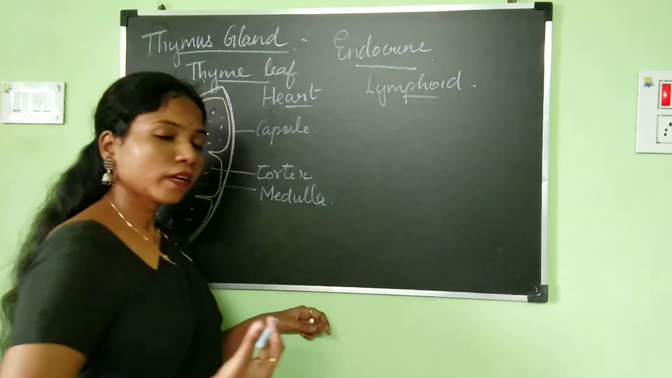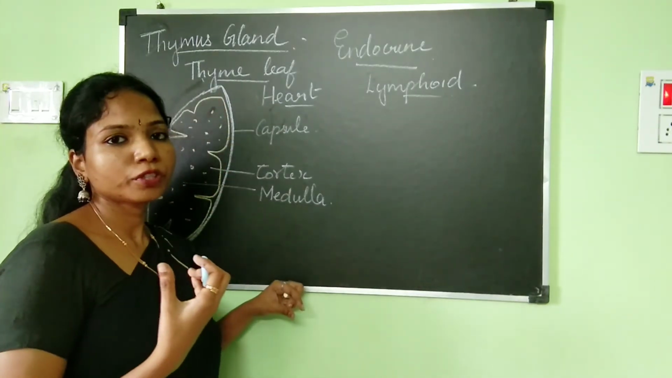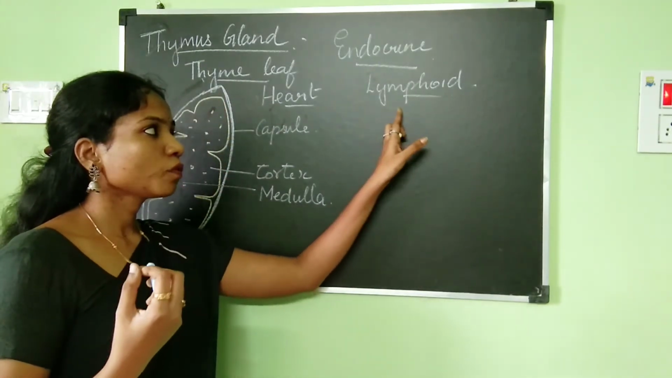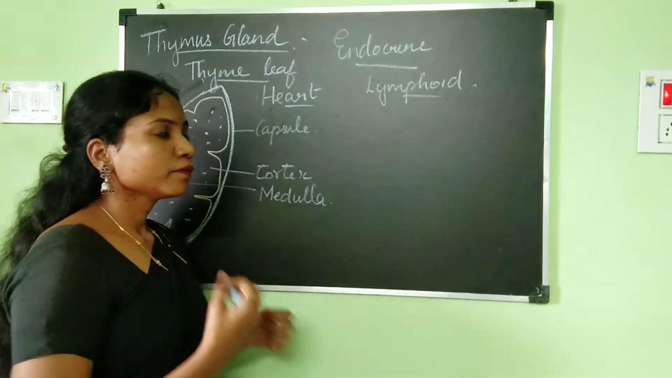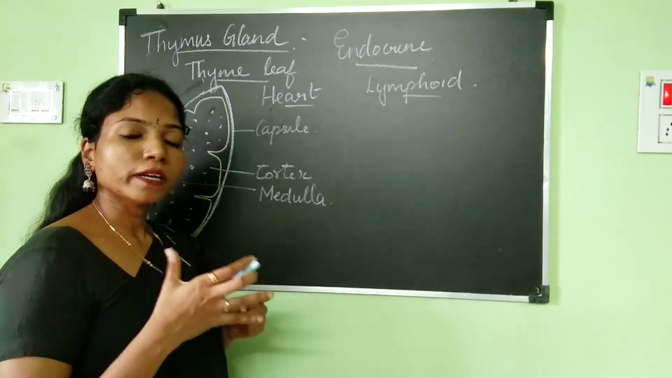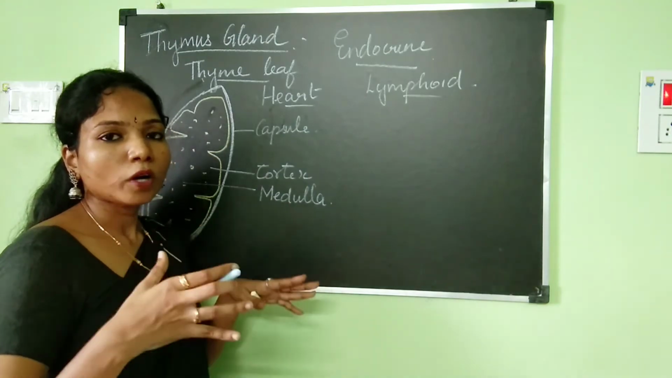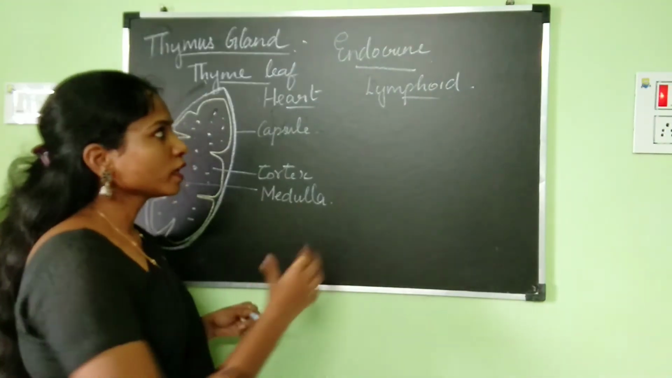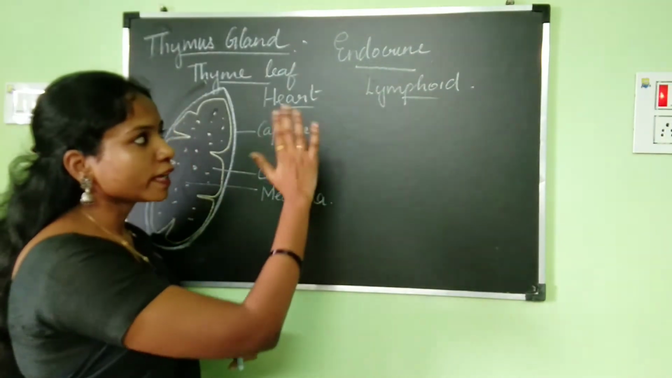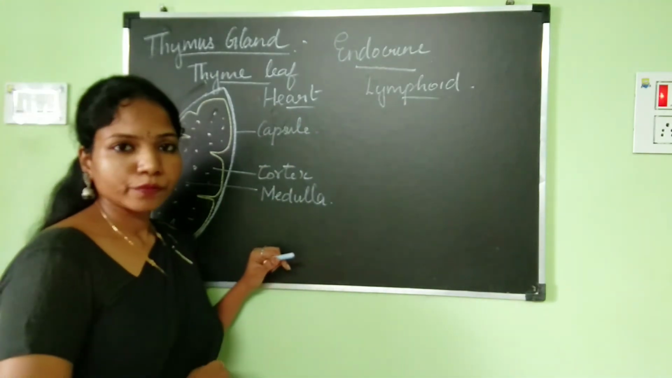So it's endocrine in function as well as it is going to be working as a lymphoid gland. So what is the meaning of lymphoid gland? Lymphoid gland means it's going to be a part of our body's immune system. Okay, so thymus gland is partly endocrine and it is partly lymphoid gland.